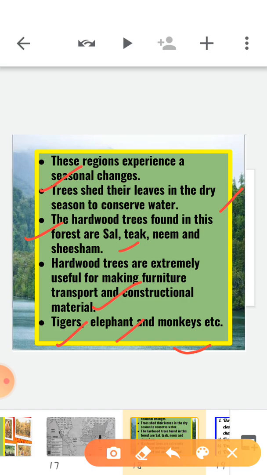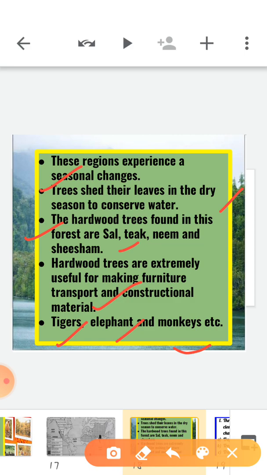So is it clear about the tropical evergreen forest? And second, we have tropical deciduous forest. First of all, these forests are mainly found in the areas which experience monsoon type of climate. So these forests are also called monsoon forest, right? These forests are less dense as compared to the evergreen forest, and experience seasonal changes.